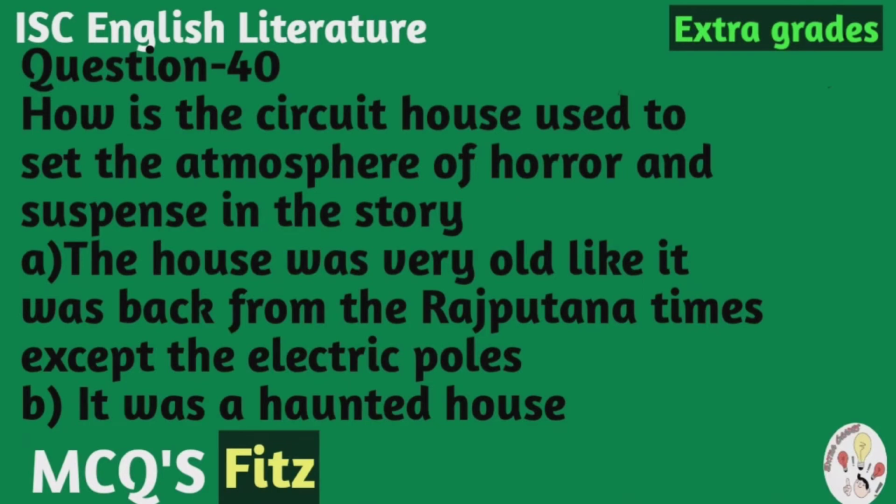Question number 40. How is the circuit house used to set the atmosphere of horror and suspense in the story?